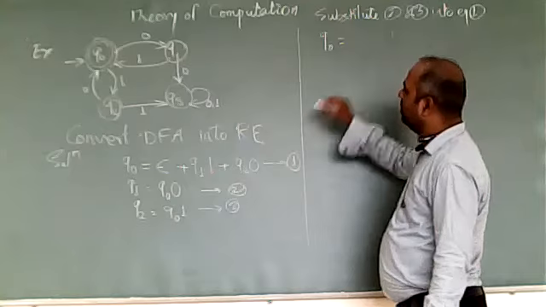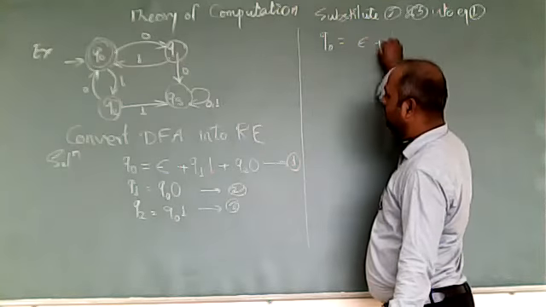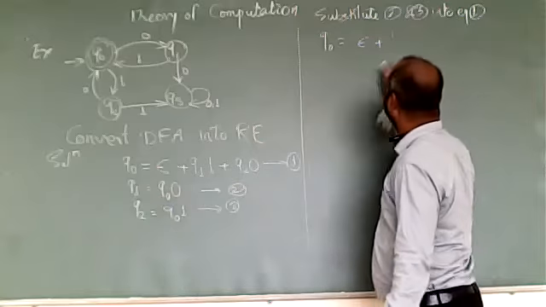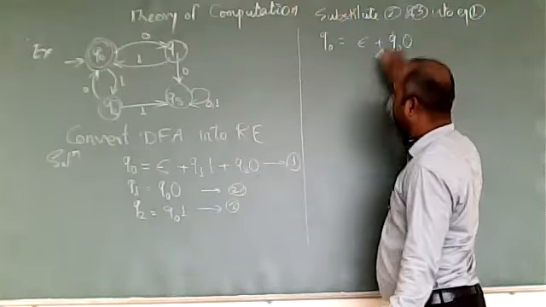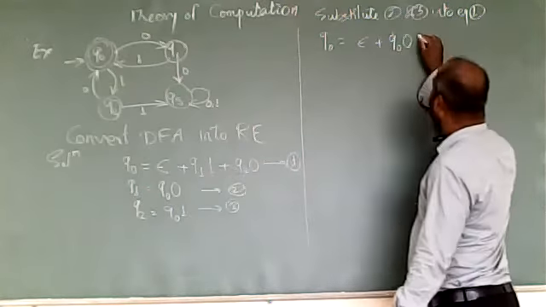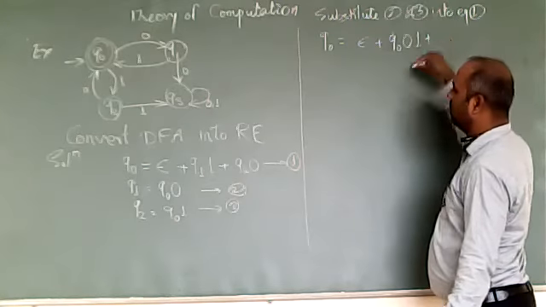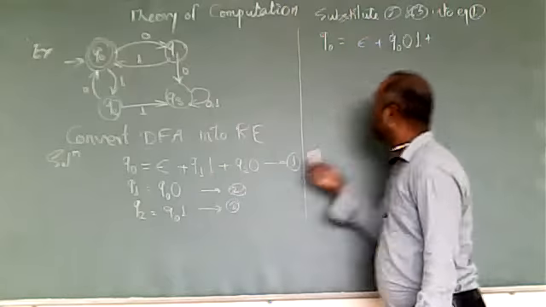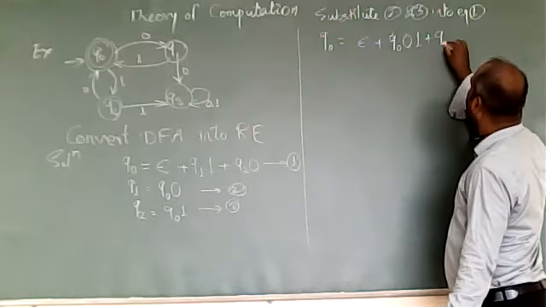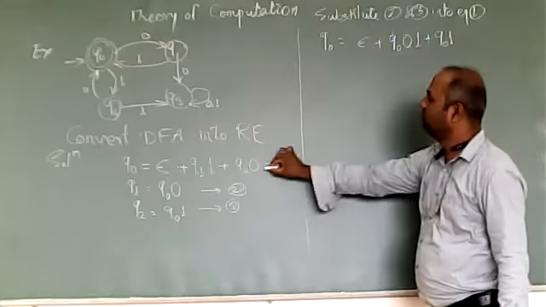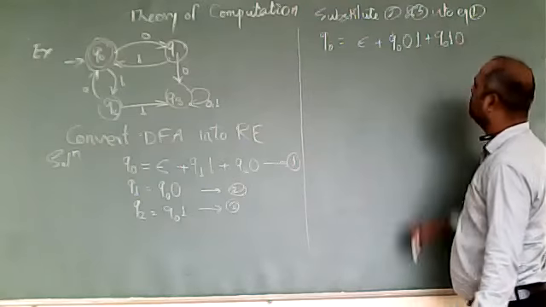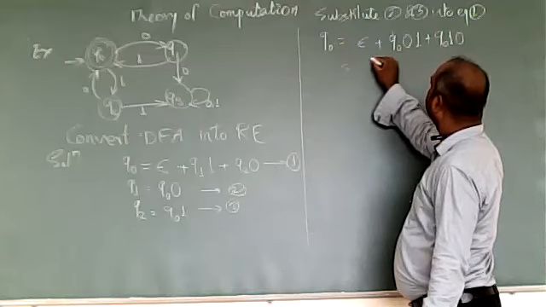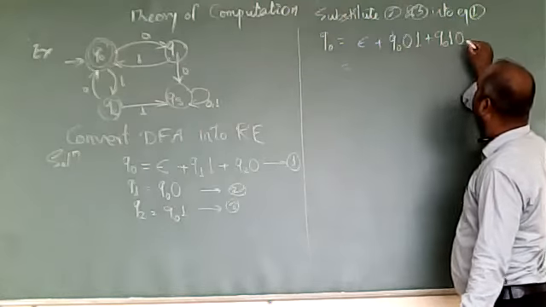So Q0 becomes epsilon plus Q1 1, which becomes Q0 0 and its own 1, or Q2 0. What is Q2? Q2 is Q0 1 and its own 0. So epsilon plus Q0 0 1 plus Q0 1 0.